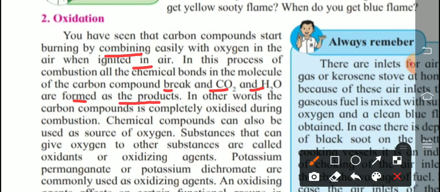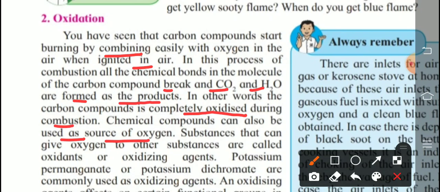In other words, the carbon compound is completely oxidized during combustion, during the burning process. Chemical compounds can also be used as a source of oxygen.